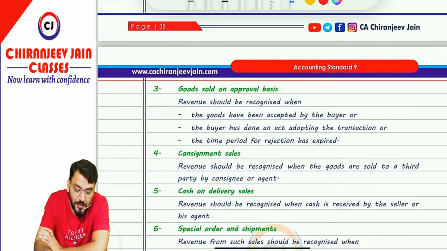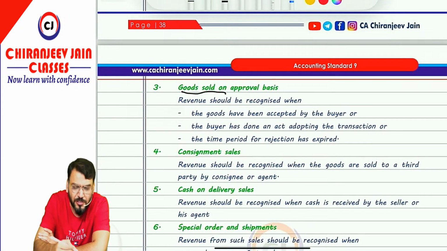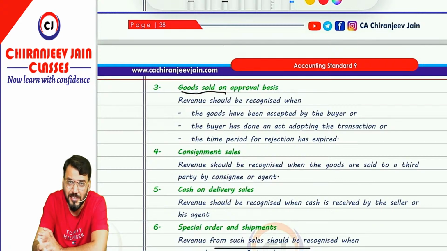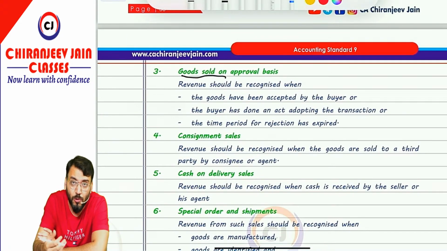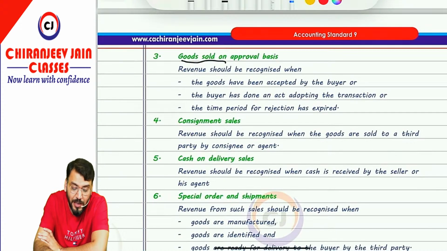Understood? Yes sir. Then goods sold on approval basis. I hope this point you have already done in CA Foundation. Whenever goods are sold on approval basis, revenue can be recognized when goods have been accepted by the buyer. It means the buyer has accepted it, that information has been given to the seller, then we can recognize the revenue.